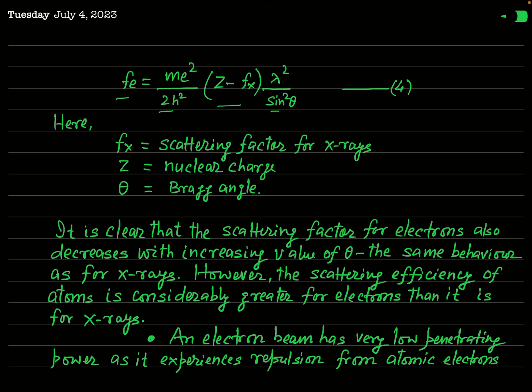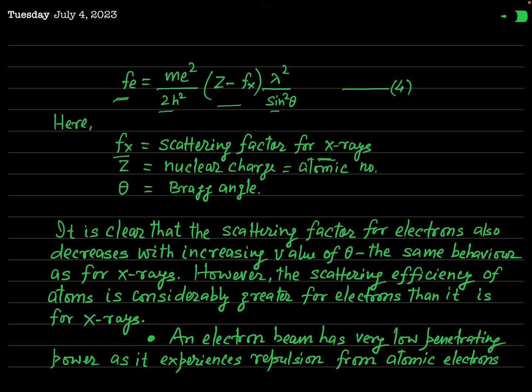Actually, in this expression, fx denotes the scattering factor for X-rays. fe is the scattering factor for electron, and fx is the scattering factor for X-rays. And Z is actually the nuclear charge, or you can say the atomic number, or the number of protons in the nucleus.